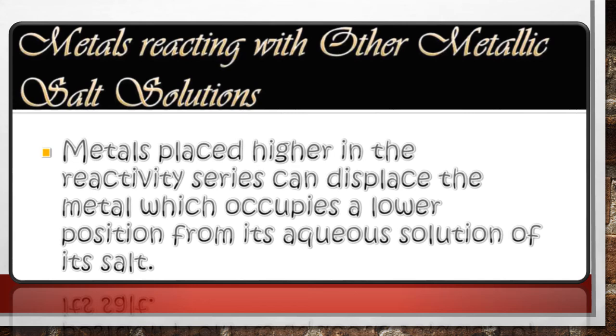Next, metals reacting with other metallic salt solutions. This is an example of displacement reactions that we have already learned in chapter number 1. That is, the highly reactive metal displaces the less reactive metal from its salt solution. I repeat, a highly reactive metal displaces the less reactive metal from its salt solution. We can say that metals reacting with other metallic salt solutions produce again a salt and a metal.